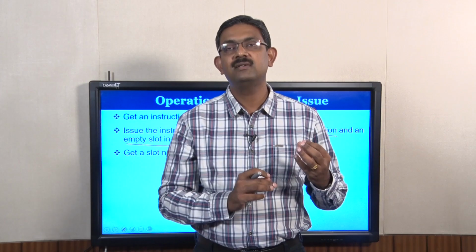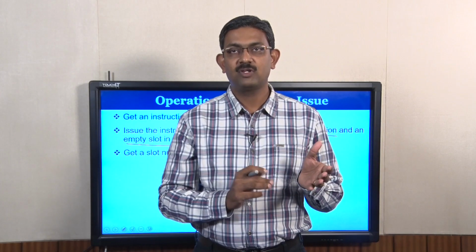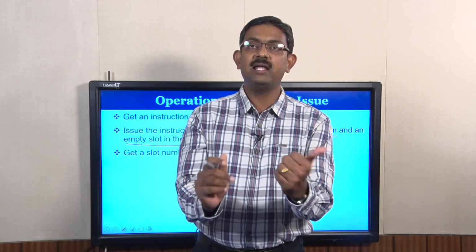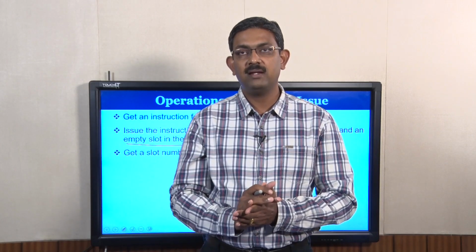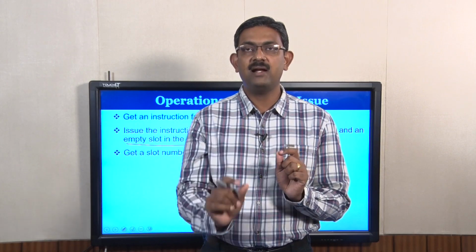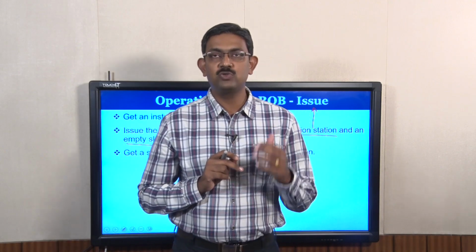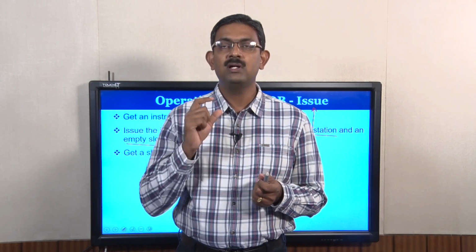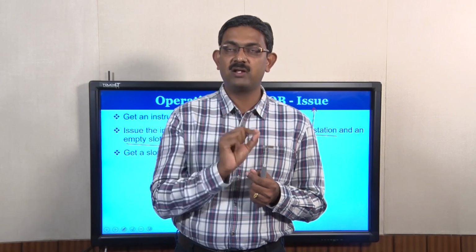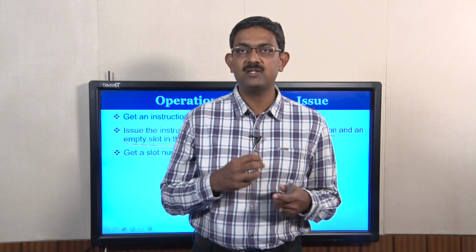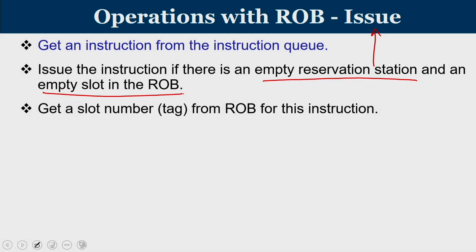Okay, your number is reorder buffer number 10. So I will tell you, whatever result is produced by the multiplier unit, kindly write it into slot number 10 in the reorder buffer. So two things are needed: an entry in the reservation station and an entry in the reorder buffer, and the entry in the reorder buffer is used to tag the result. Any output that is produced by a functional unit has to be written to the reorder buffer directly, not to the register file, and when you write, you should know where to write, and that is what is called the entry in the reorder buffer. So you have to get a slot number or tag from the reorder buffer for every instruction